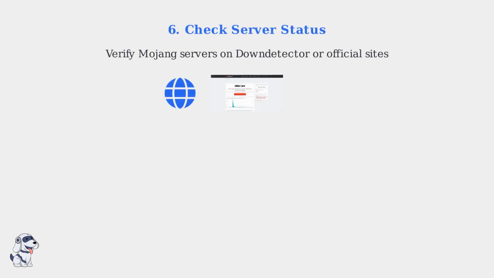If issues persist, check Mojang's server status on Down Detector or their official channels to see if there are widespread outages affecting authentication.